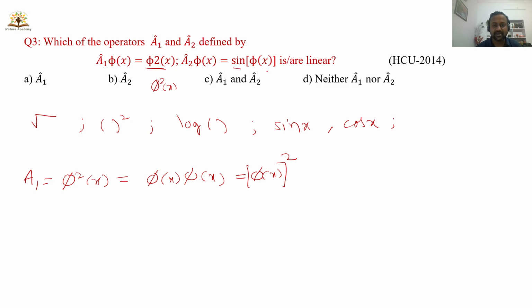Next, the second one is sin phi, a trigonometric function. A2 is a trigonometric function, so that is also non-linear. So option D is the correct one. Neither A1 nor A2 are linear operators. Both are non-linear operators.